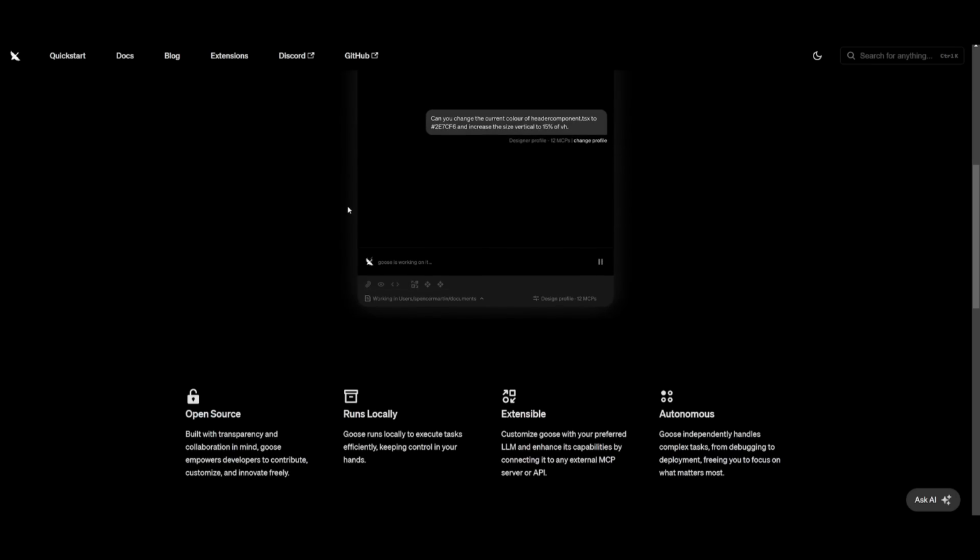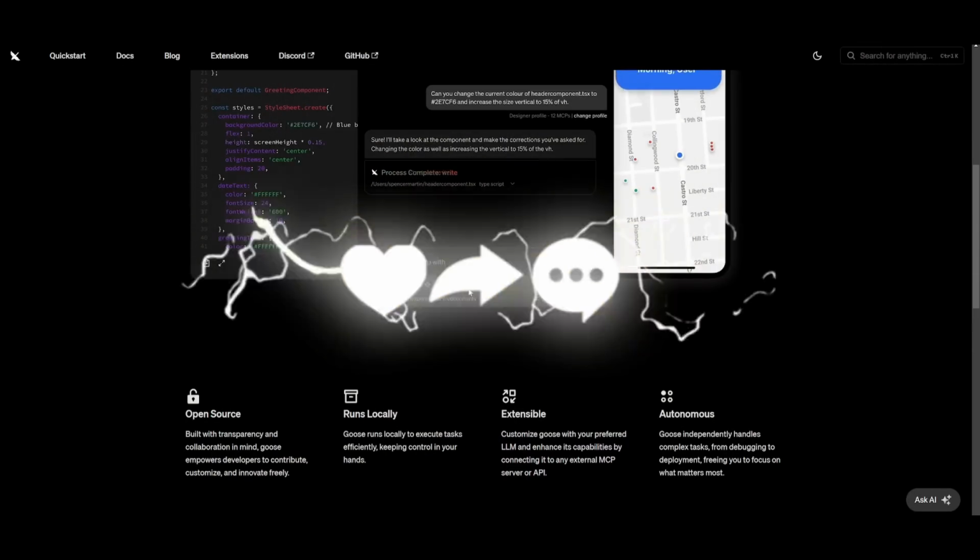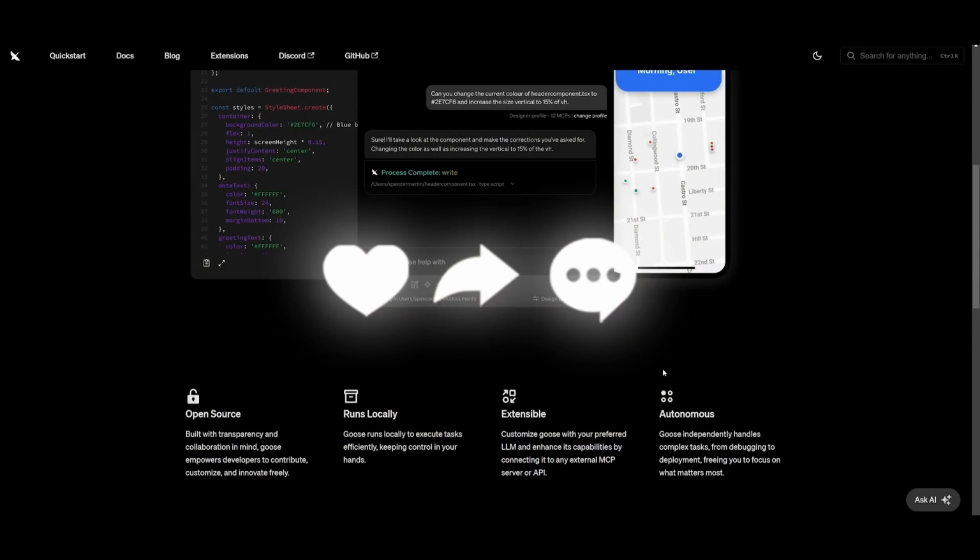This is definitely a great new tool that will be locally used for many of us. So definitely want you to try this out and let me know what you think about it.